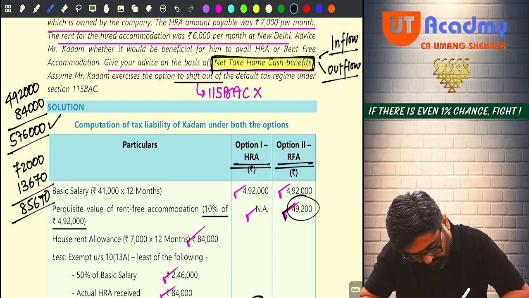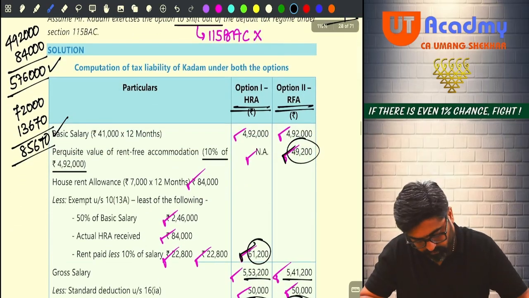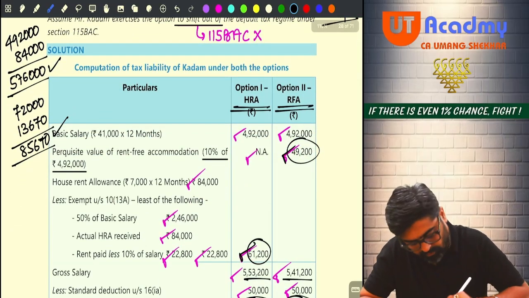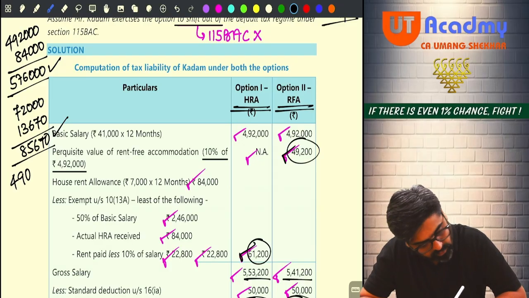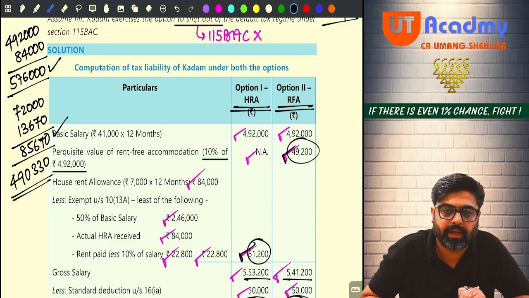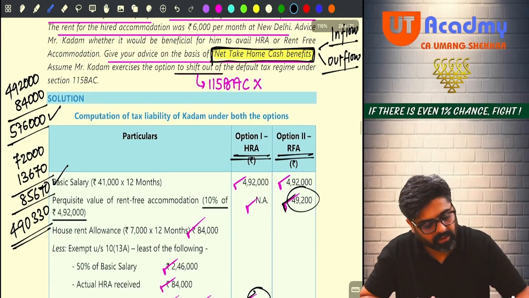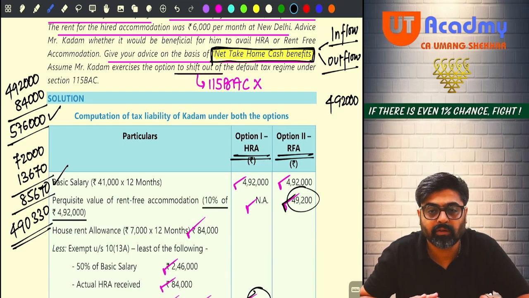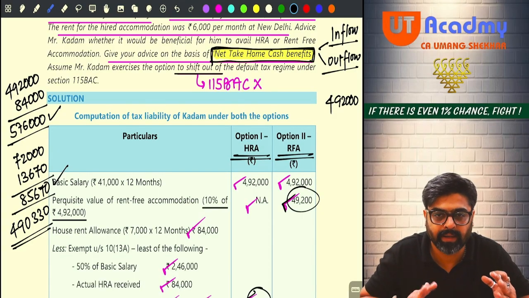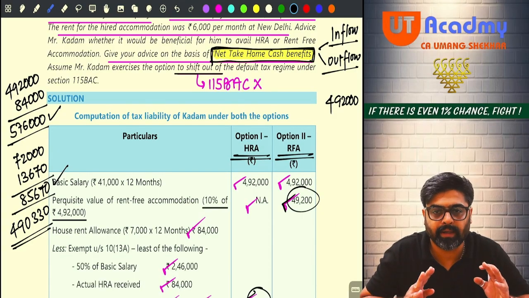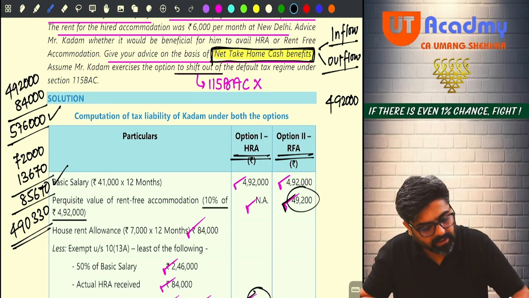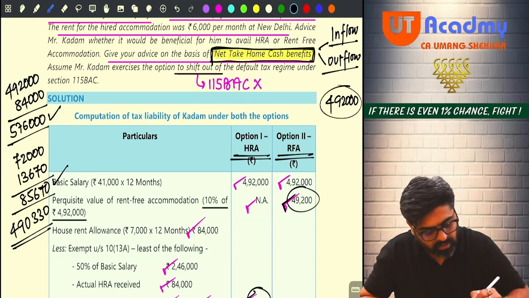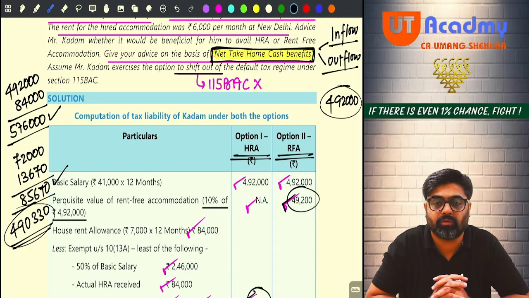So this minus this, 5,76,000, if you reduce, this will be 4,90,330. This is the net take home cash benefit. Now in the second option, if you see, it will be only 4,92,000 of inflow. There is no other inflow coming, and there is no outflow also, because you are not going to pay any rent, and you are not going to pay any tax also. So your net take home cash benefit will be 492, and here it will be 4,90,330.